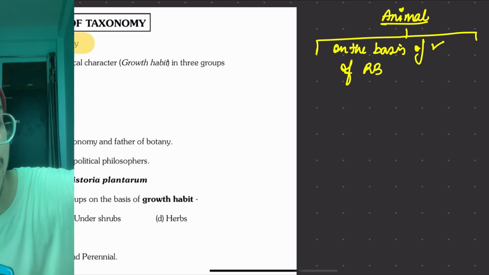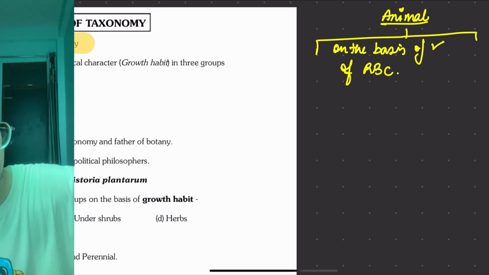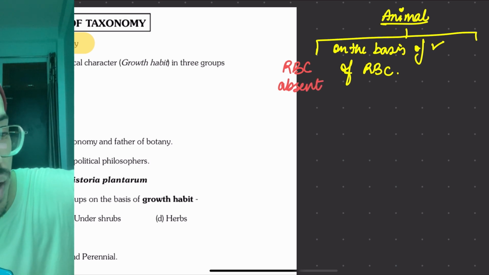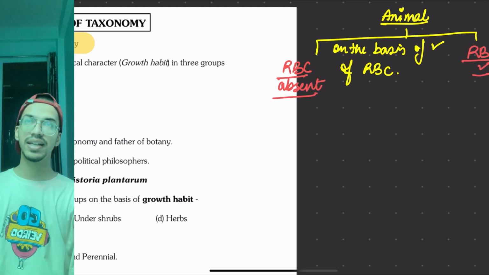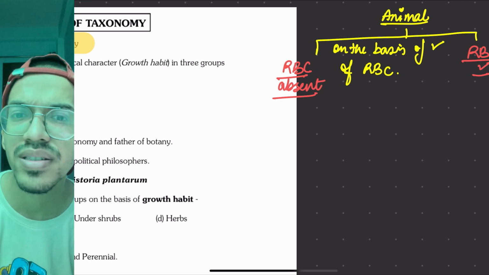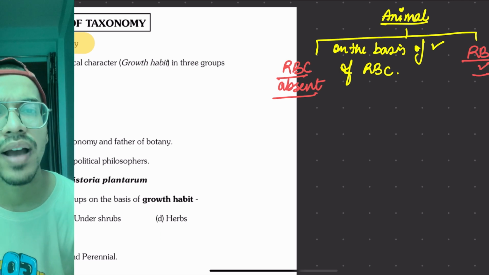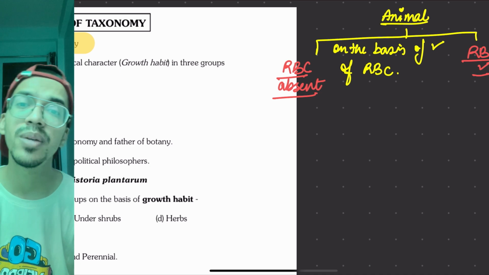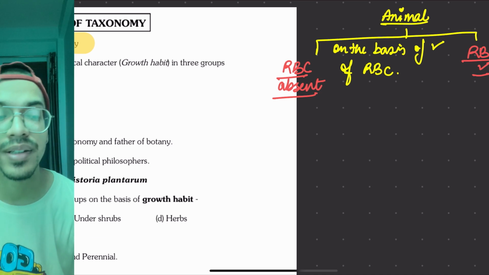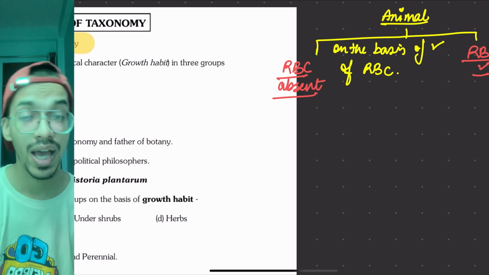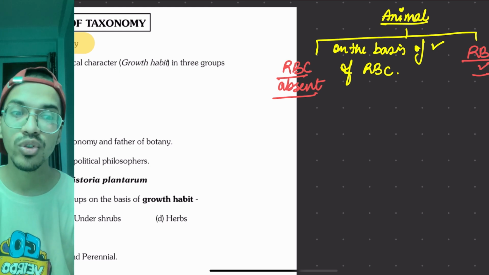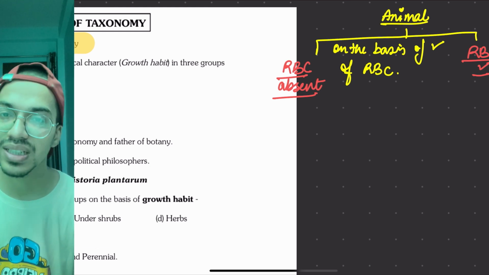So there are two groups of animals, RBC absent or RBC present. For example, in cockroach or insects, there is no RBC present, no hemoglobin kind of things. In porifera, nothing is present. And there are other animals which have RBCs present. So they divided the organisms like this.